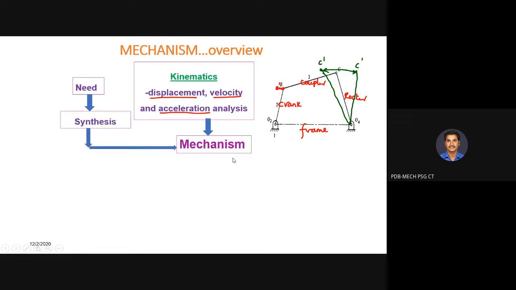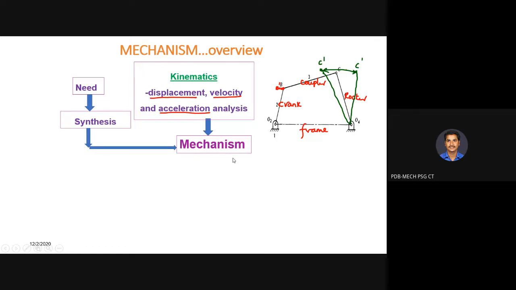So for that we need to first synthesize the mechanism. Synthesize in the sense, what dimensions of the links you are having and what type of mechanism is suitable for your application. For example, for a car windshield wiper system a 4-bar mechanism is suitable, and a single slider crank chain mechanism is also suitable, or any other mechanism, but you need to identify which mechanism is more appropriate for your requirement, based on certain constraints, space constraints or force constraints.